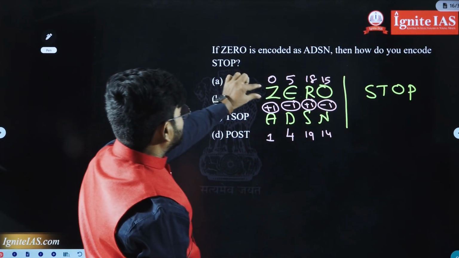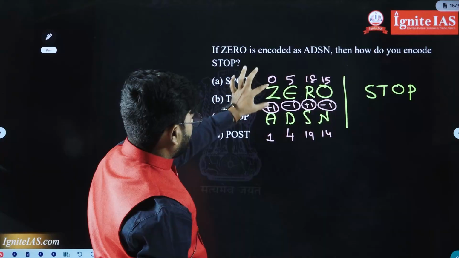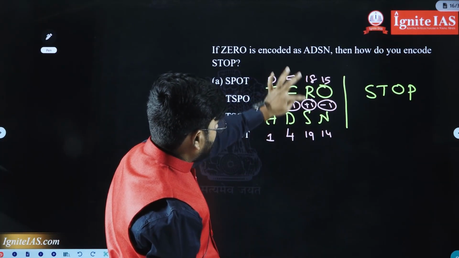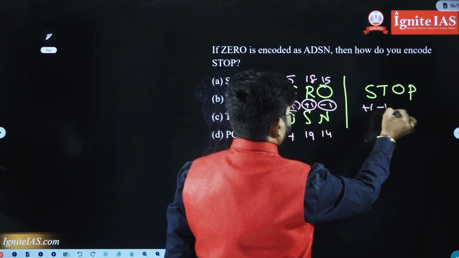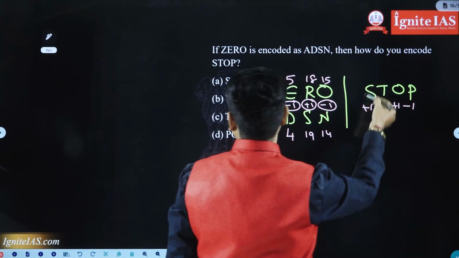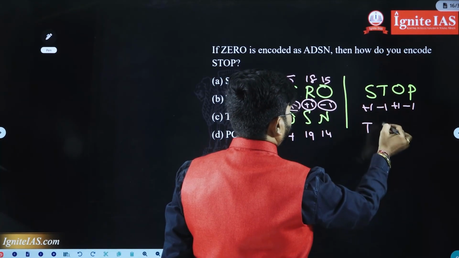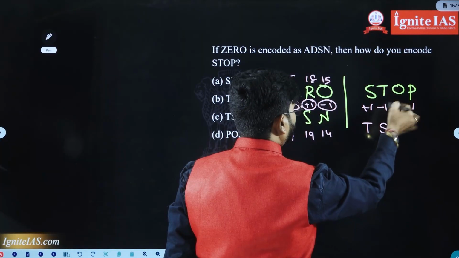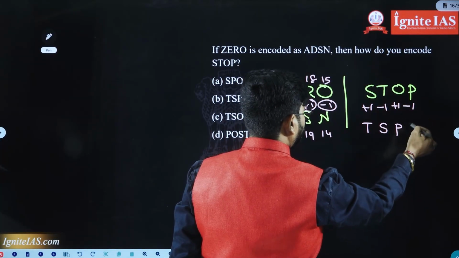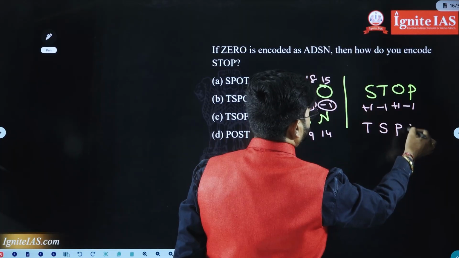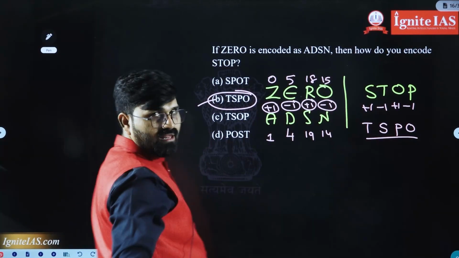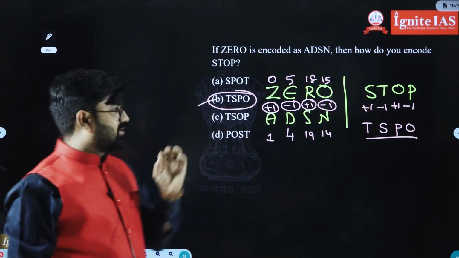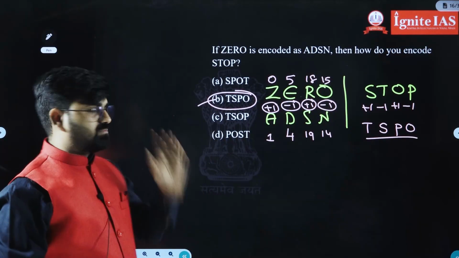Okay. Z to A, plus 1. E to D, minus 1. R to S, plus 1. O to N, minus 1. So plus 1, minus 1, plus 1, minus 1. Yes, T should be there. T plus 1 is U? No, following the pattern: S becomes T, T minus 1 becomes S, O becomes P, P minus 1 becomes O. T, S, P, O. Option B should be the right answer. Plus 1, minus 1, plus 1, minus 1 is the logic here.